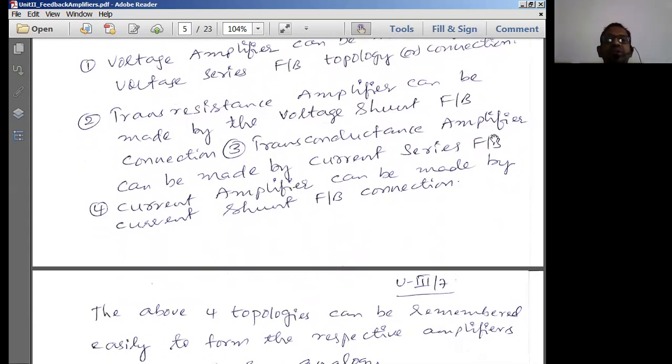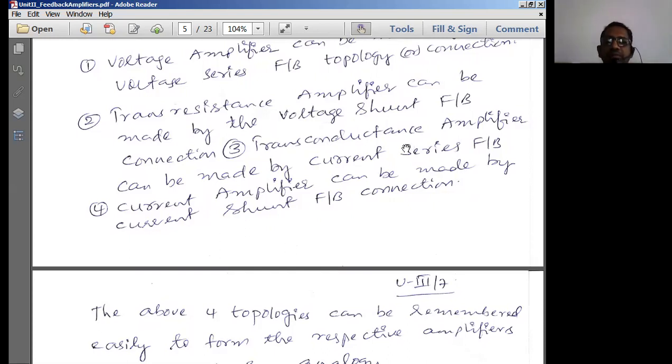The next one is the transconductance amplifier, which can be made by current series feedback. Output is current, input is voltage. So current by voltage is the reverse of resistance, that is called conductance. So therefore we call it a transconductance. Why is it called trans? Because we are moving from input side to the output side. It is called transferring the signal in the positive direction. In the reverse direction, when you apply input and come in a reverse order, then we simply call it a reverse voltage gain.